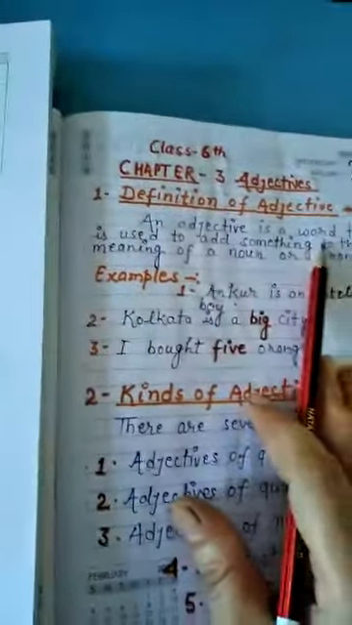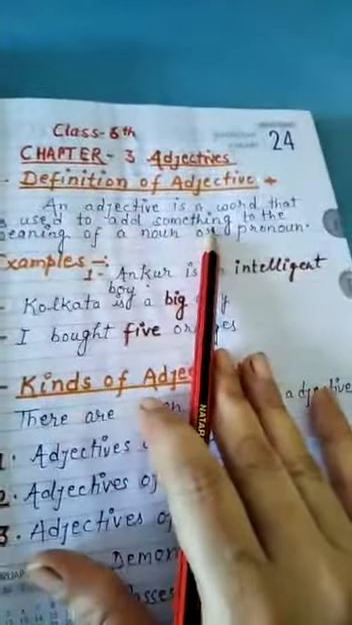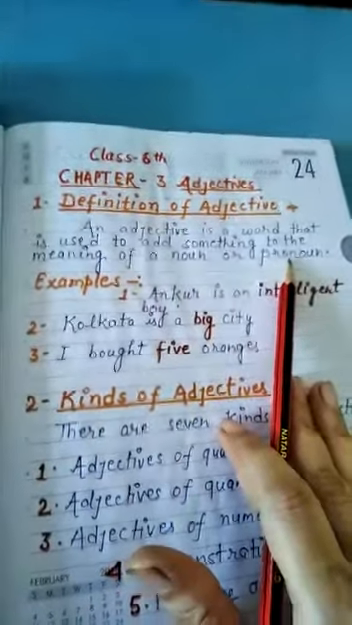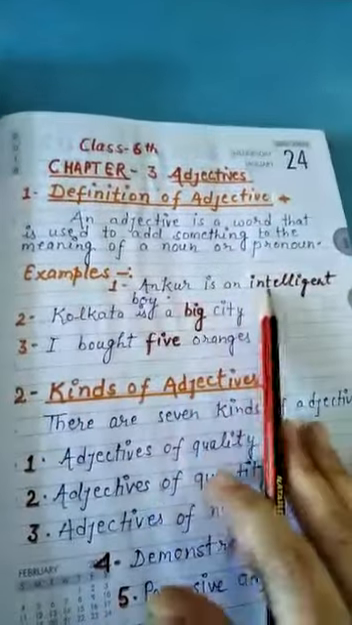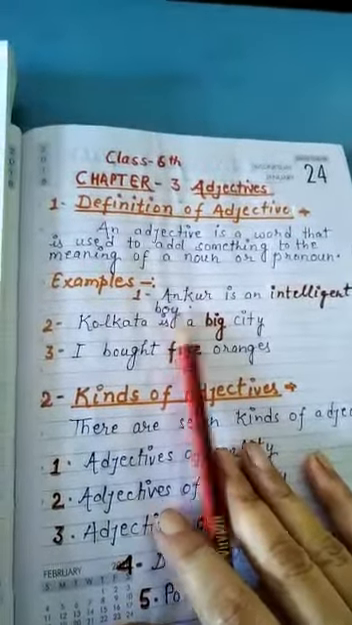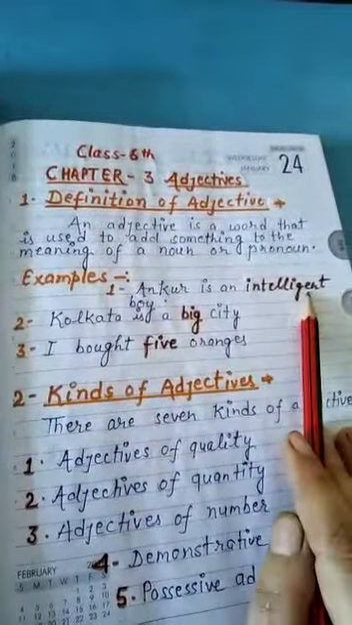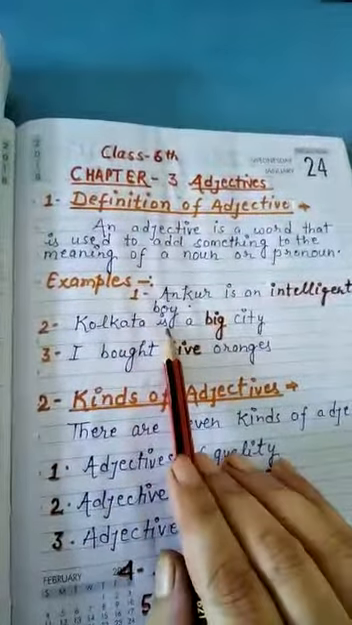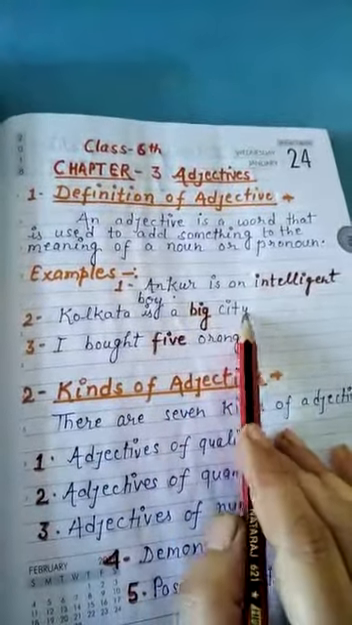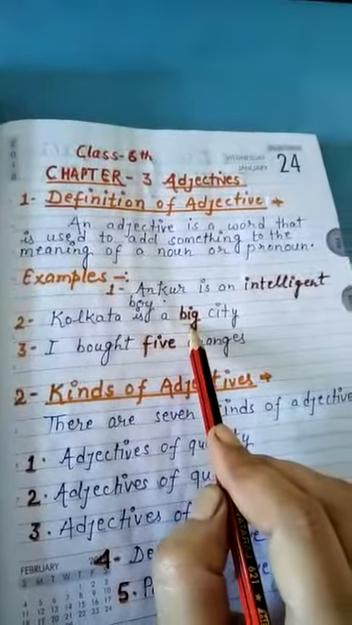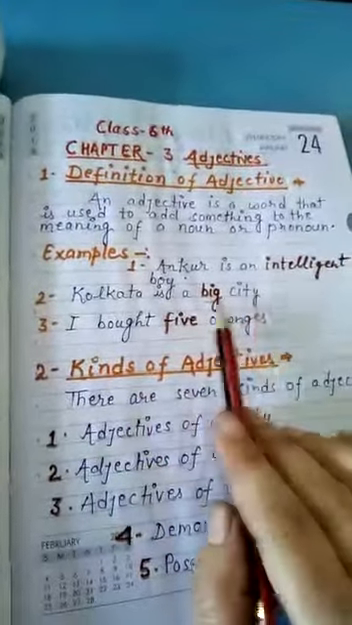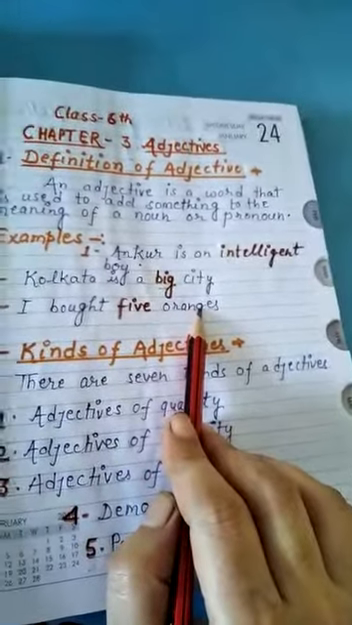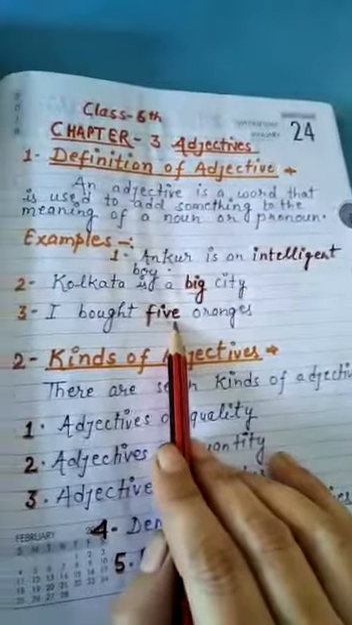An adjective is a word that is used to add something to the meaning of a noun or pronoun. Examples: Ankur is an intelligent boy. Look at the intelligent. This is an adjective word. Kolkata is a big city. Big is adjective. Which type of city? Big city. I bought 5 oranges. How many oranges have you bought? 5. 5 is adjective.